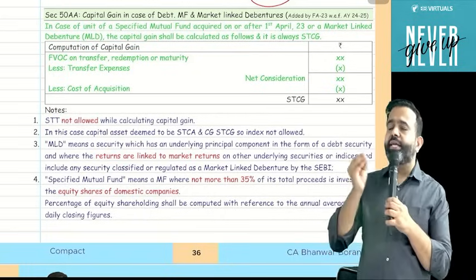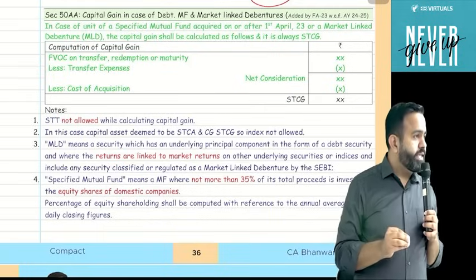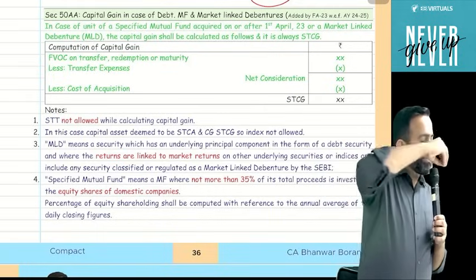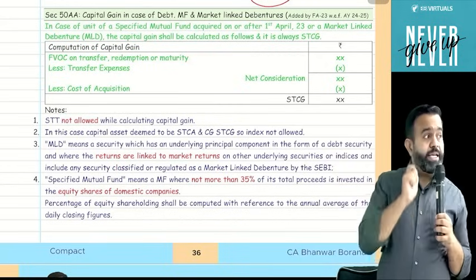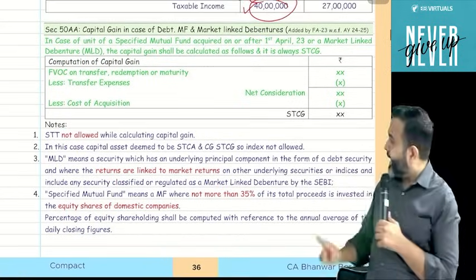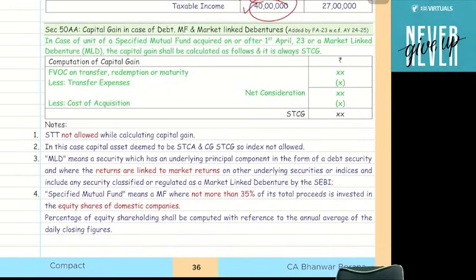So even if the market linked debenture was purchased in 2016, if there is a redemption on or after 1st April 2023, this section is applied. So if you read in the compact also, very carefully, I clearly mentioned this. In case of unit of specified mutual fund, now just understand it as a debt mutual fund, acquired on or after 1st April 2023, so this date is only for the debt mutual fund, or directly clearly mentioned for market linked debenture. A capital gain will always be short term.